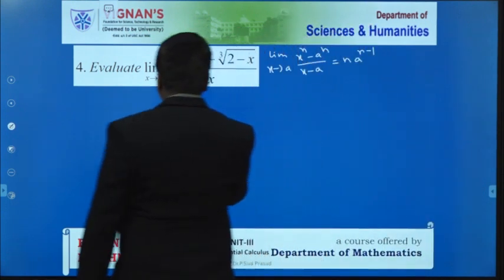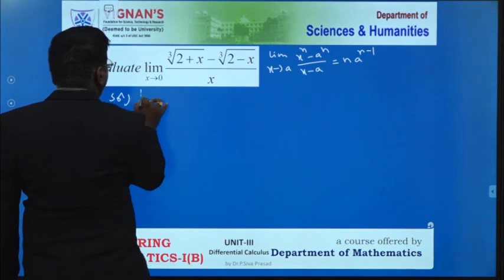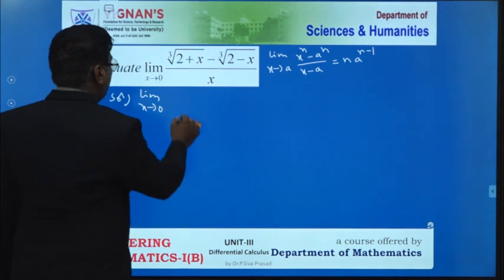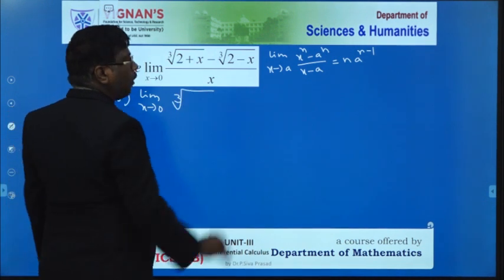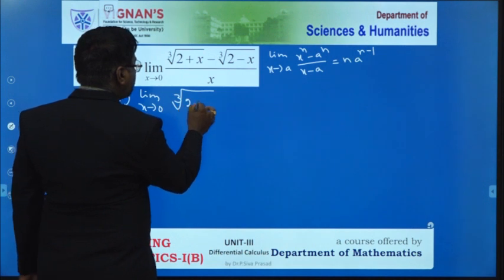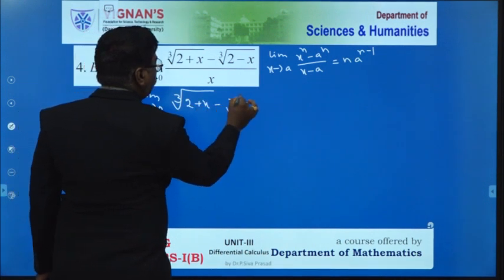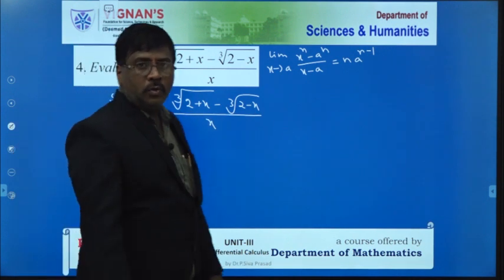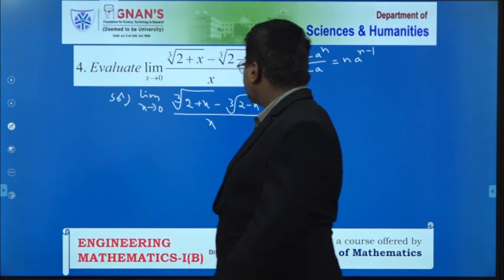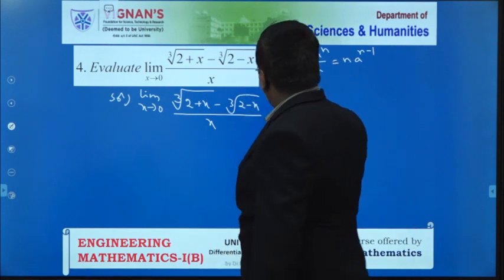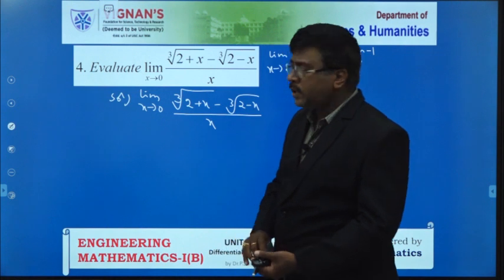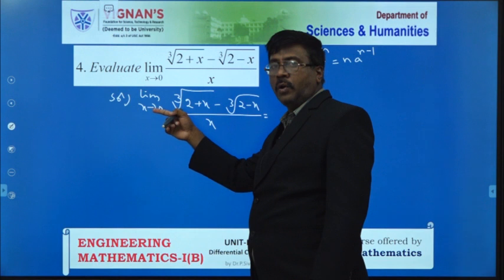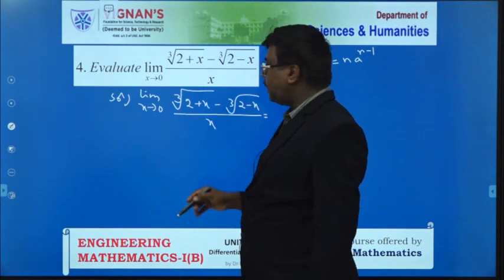Now this is our given problem solution. The limit as x tends to 0 of (cube root of 2 plus x minus cube root of 2 minus x) by x. Suppose I simply substitute x by 0, because here x value reaches 0, then we simply replace x by 0.